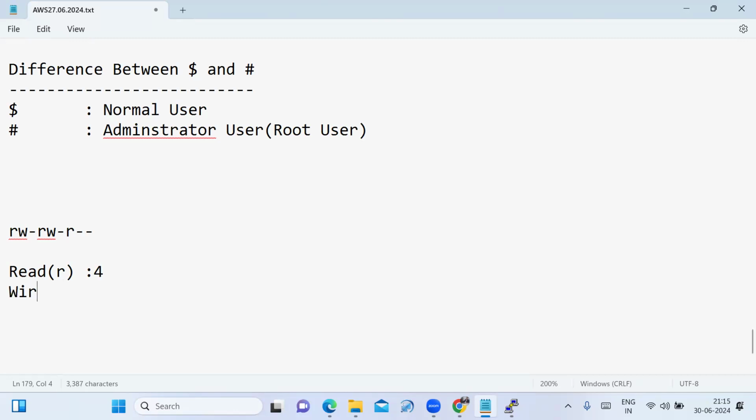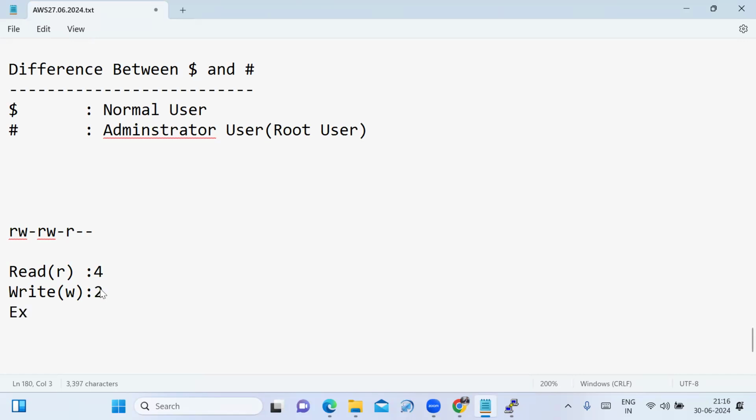Next, the write permission, denoted by the letter w. The write permission allows you to edit, remove or rename a file. It is represented by the number 2.